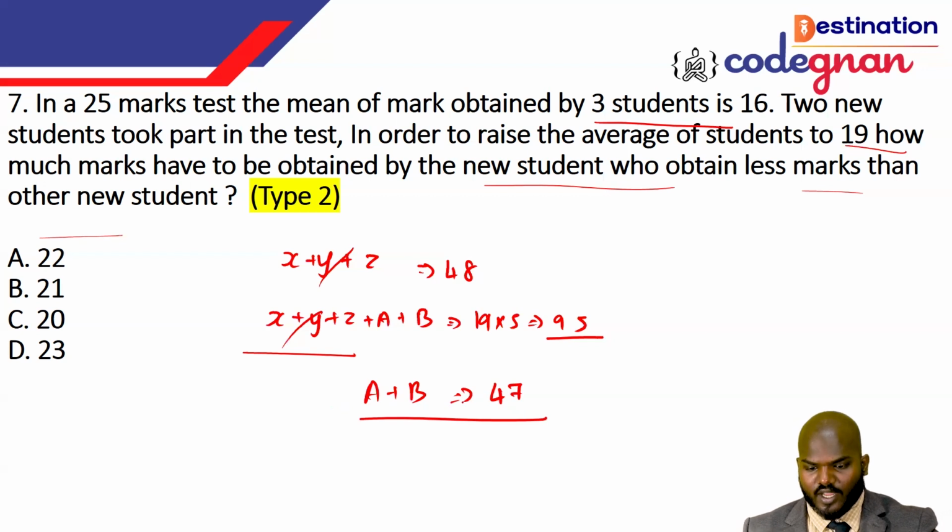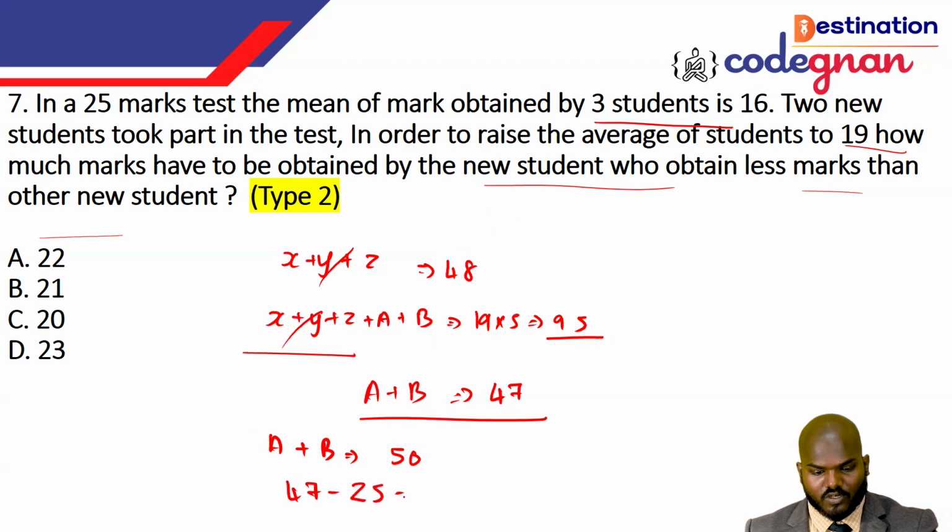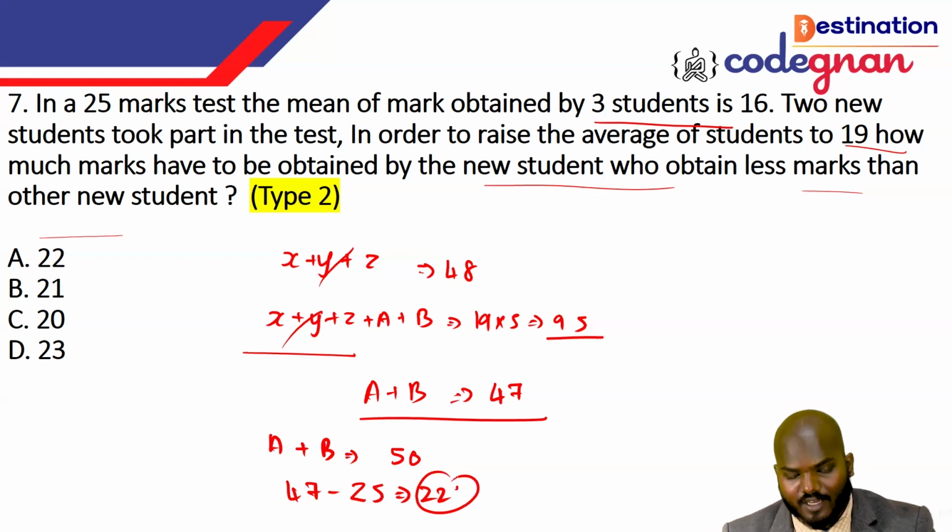Once you're done with this, the maximum marks for each is 25. If we want to get the highest mark for A, which is 25, then the maximum marks obtained by B is 47 minus 25, which gives 22 marks. This is how you will get the value here.